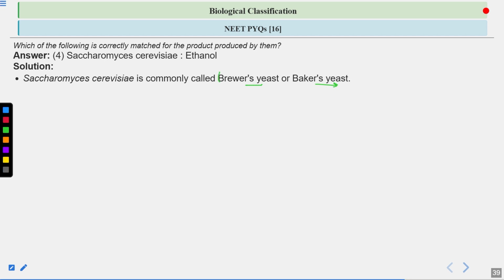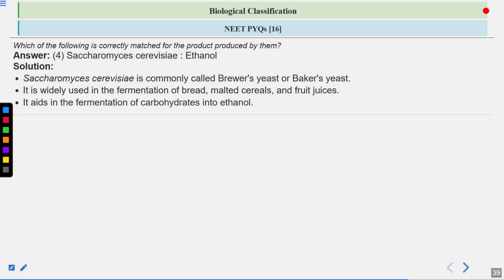And why is it known as brewer's yeast? Because it is used in making alcoholic beverages, because it produces ethanol. So yeast is widely used in fermentation of bread, malted cereals, and fruit juices as well. It aids in the fermentation of carbohydrates into ethanol.